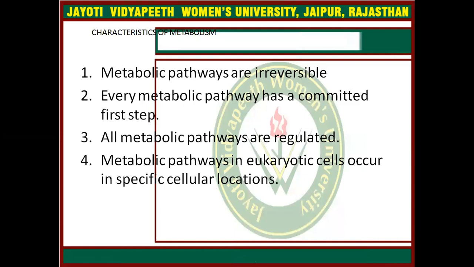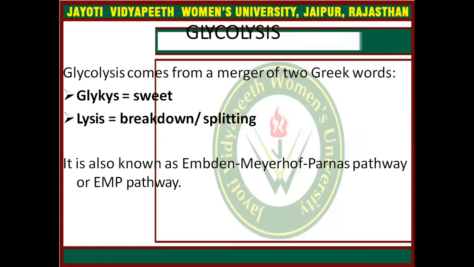Now come to the characteristics of metabolism. Metabolic pathways are irreversible. Every metabolic pathway has a committed first step. All metabolic pathways are regulated. Metabolic pathways in eukaryotic cells occur in a specific cellular location.